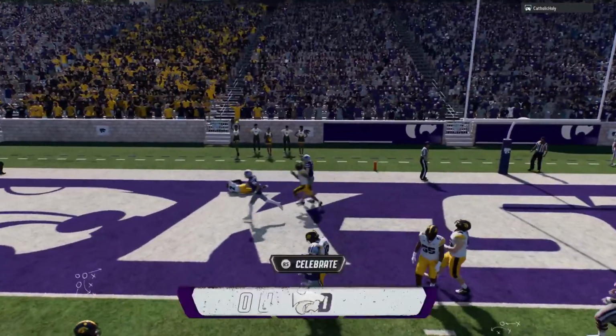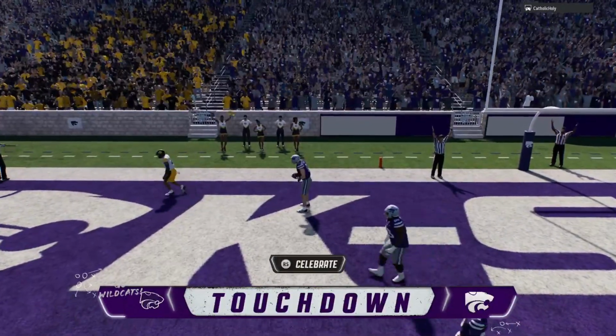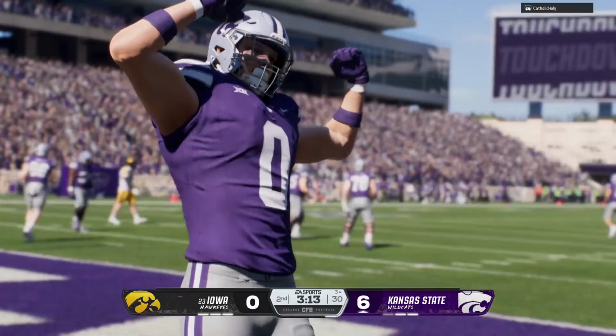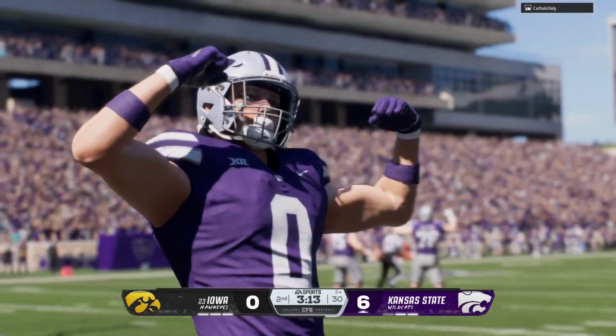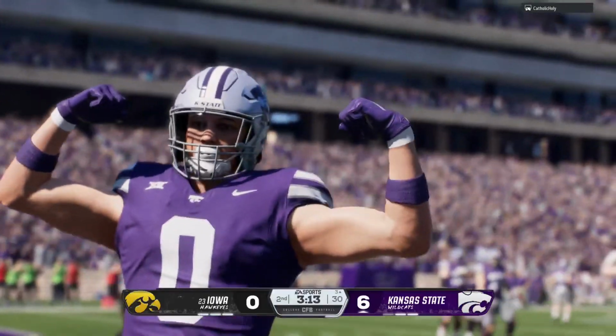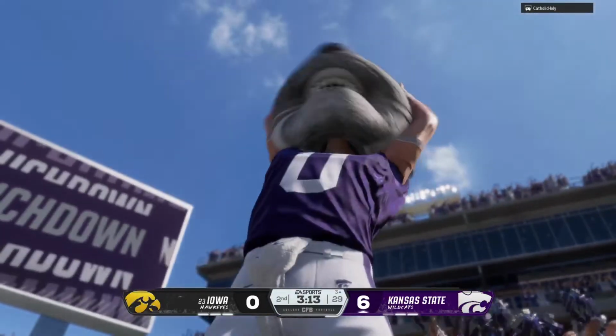Looking to the end zone. Touchdown, Wildcats! Fit it in the window for the score. Yeah, I love the little play-action fake. You get inside the 5, you're thinking run as a defense, come up, be physical, and they slip those guys right behind you, throw it over the top of you. Man, those are tough to defend. Nice little play action by this offense.